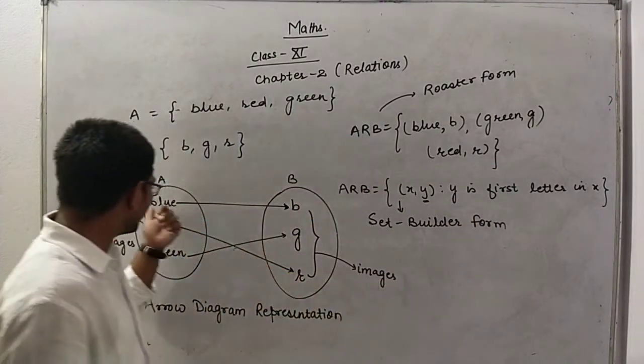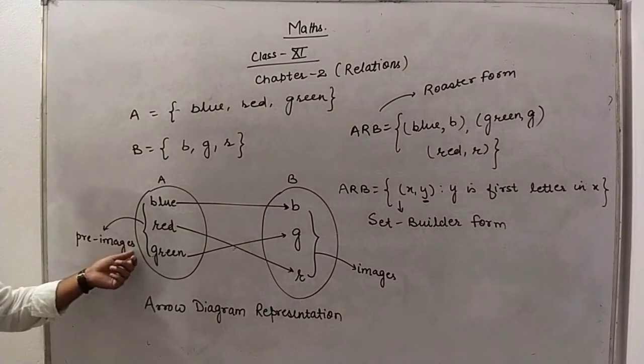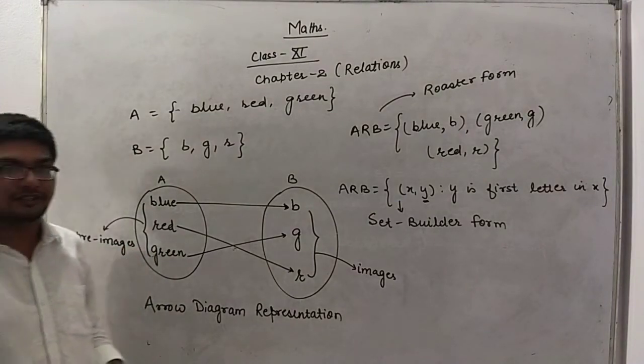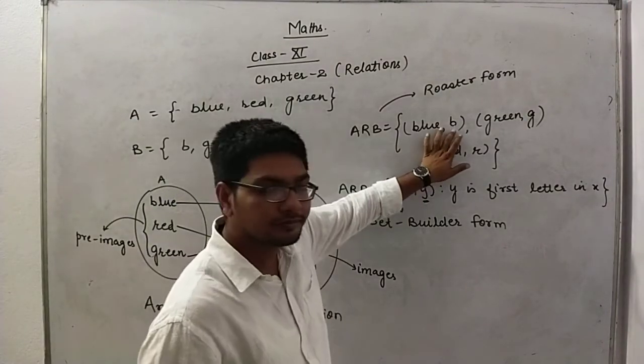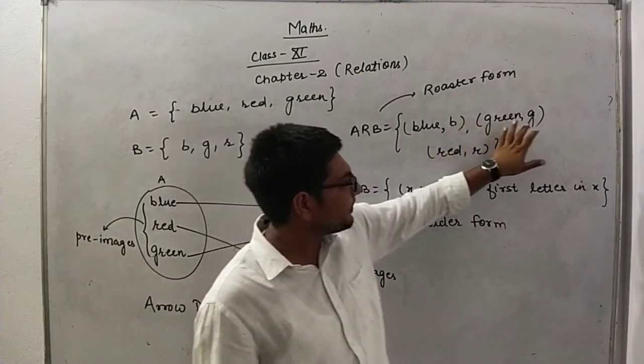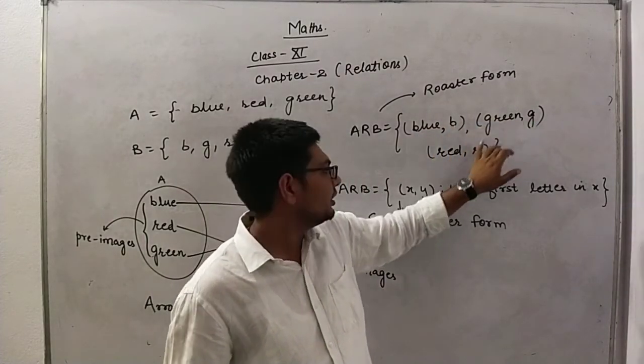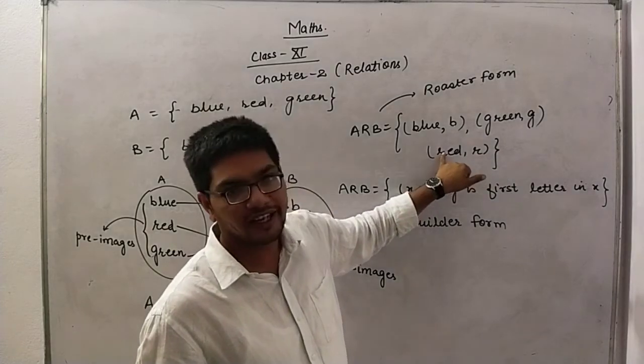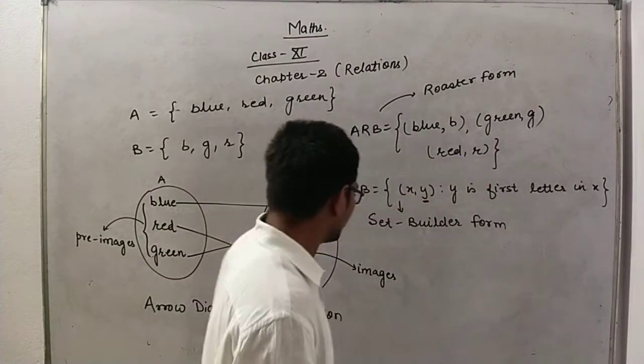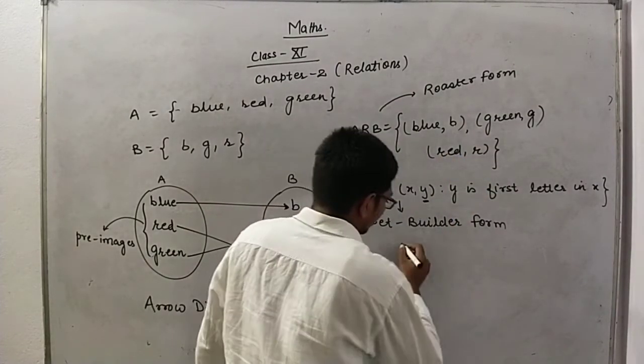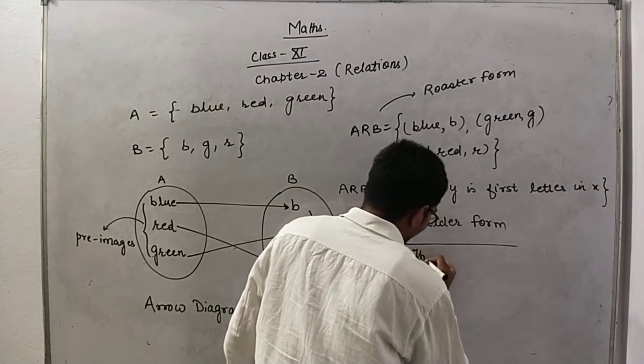And the first elements of the ordered pairs are known as pre-images. What is the pre-image of B? Blue. What is the pre-image of G? Green. What is the pre-image of R? That's red. Right?